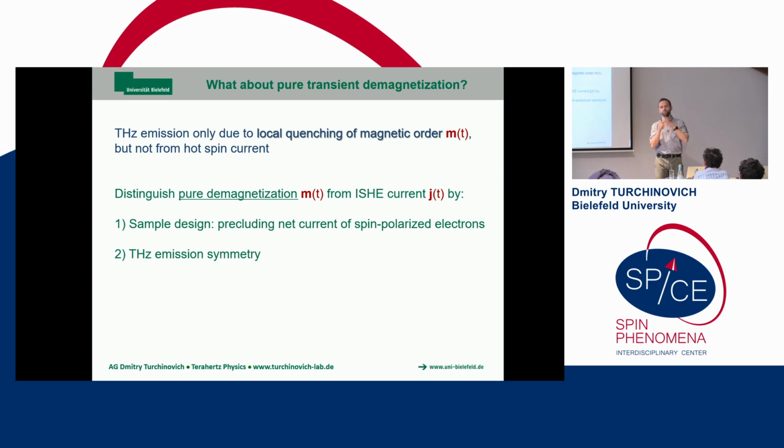There should be zero net spin-polarized current in the material. And also, there are different symmetries associated with different effects involved, and from the symmetries you can then exclude different contributions to your terahertz emission. So using clever sample design and terahertz emission symmetry, it should be possible to really observe the pure transient demagnetization in terahertz emission.